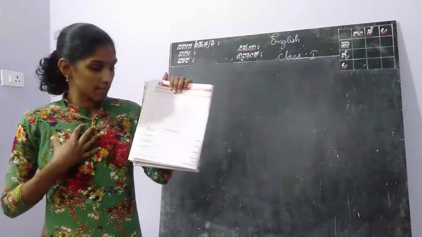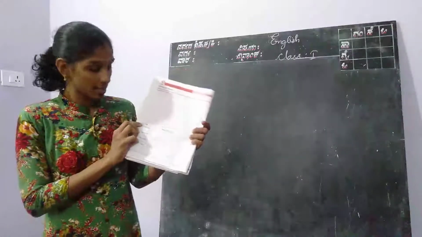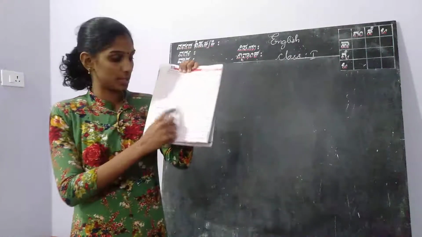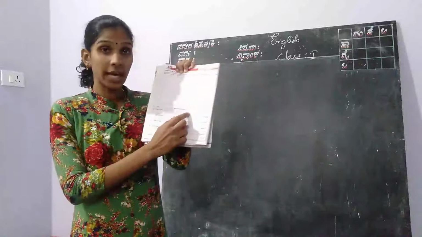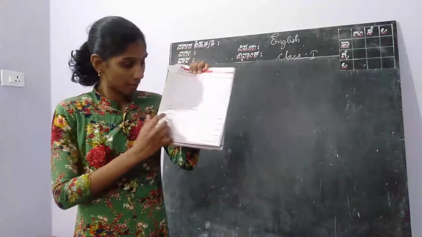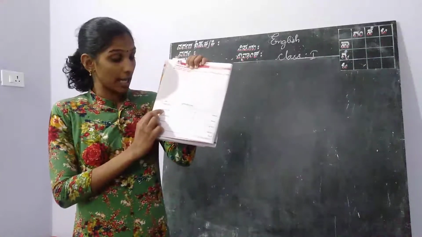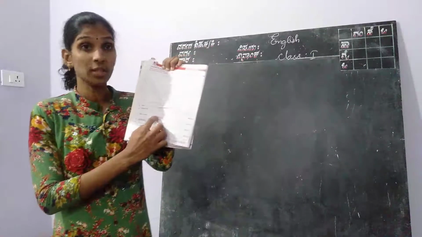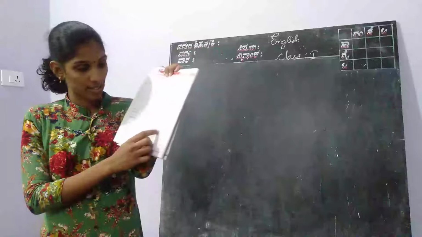For example, I like summer season the most, and I like to eat ice cream in summer season. And the third one, I like to drink cold drinks in summer season.